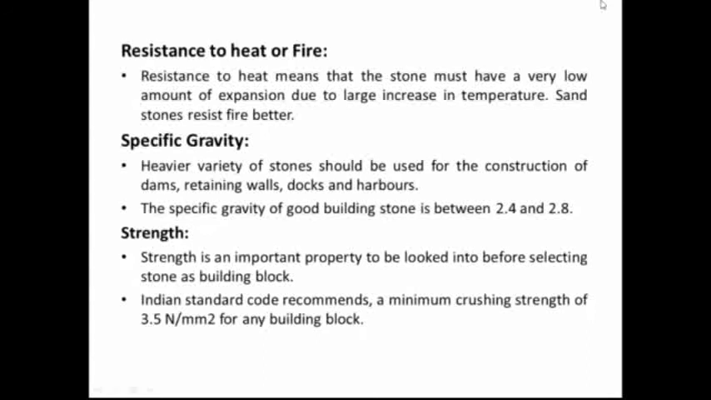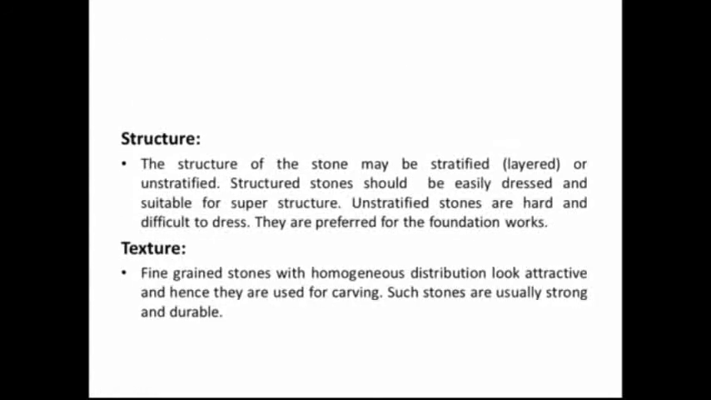Next is strength. Good stone should have a high compressive strength, and the crushing strength should be greater than 100 Newton per mm square. The Indian Standard Code recommends a minimum crushing strength of 3.5 Newton per mm square for a building block. Next is structure. The structure of the stone may be stratified, unstratified or foliated. Stratified stone should be easily dressed and suitable for superstructure. Unstratified stones are hard and difficult to dress. They are preferred for the foundation work.